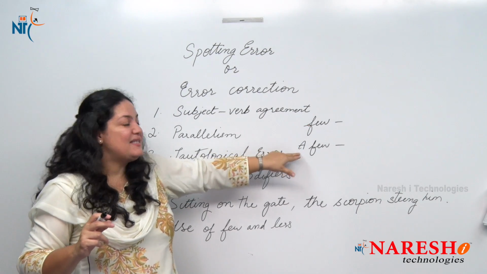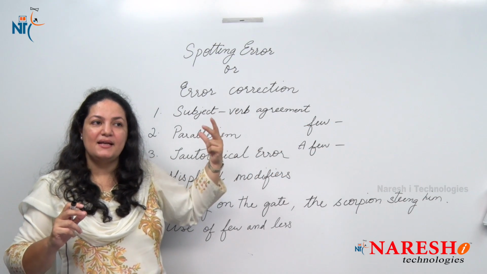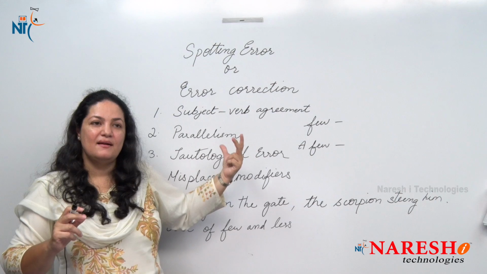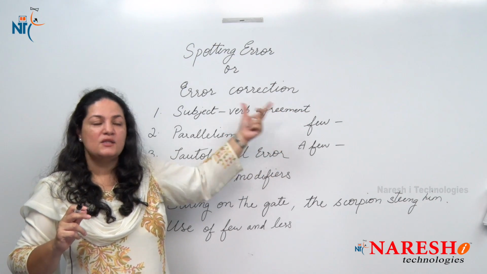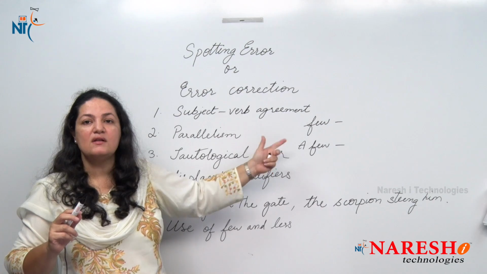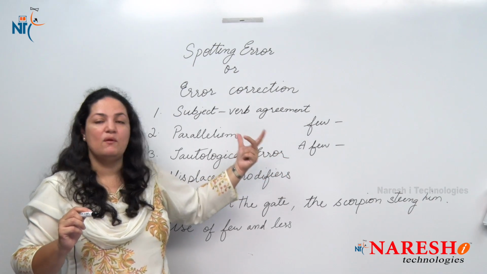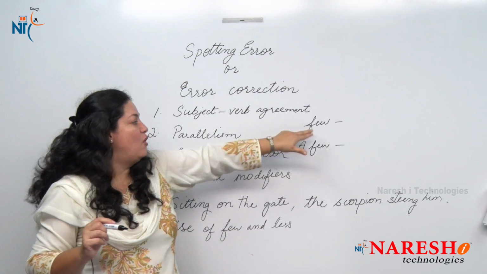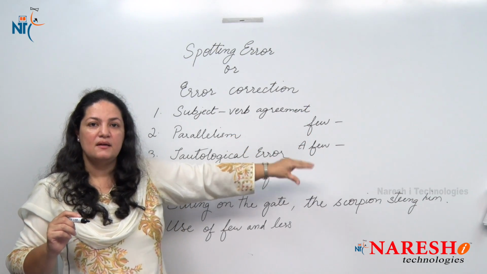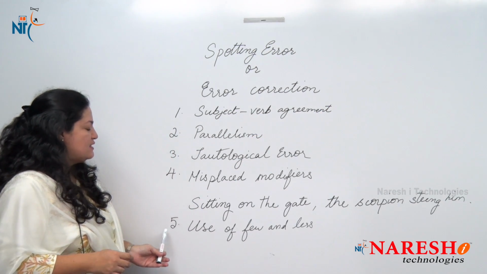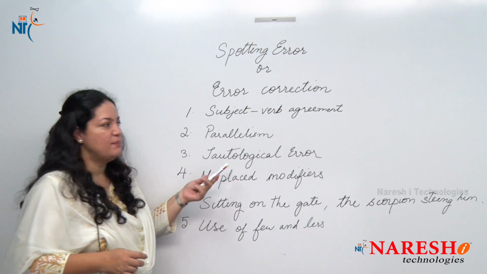Okay, now when we say a few, that means it's again countable, but a relatively larger number than few. So when we say a few people came for the concert, here we mean there was a good number. So almost no and a good number, that's the difference between few and a few. So far we've discussed these 5 points. Now we move on to the 6th point, and that is